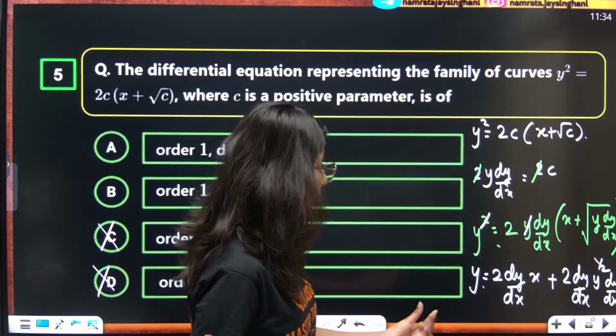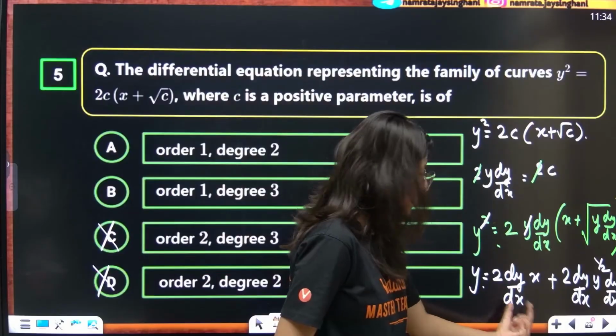So what you need to do is shift this term towards the left hand side.